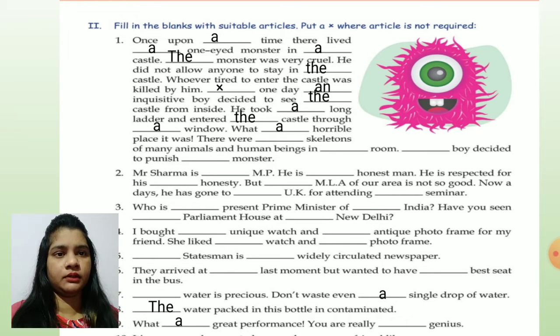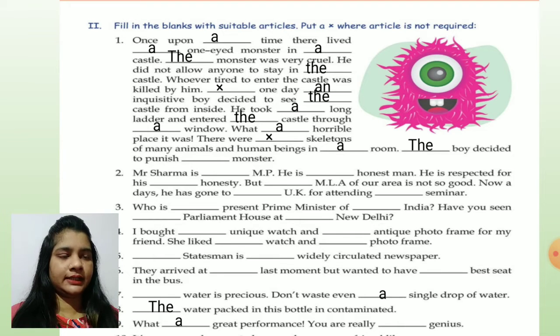So, a horrible place. There were skeletons of many animals. Children, we will not give any article here. There were skeletons of many animals, human beings in a room. Again, why a room? Because there were many rooms in this castle, because the castle is very big. So maybe he has seen it in any one of the rooms.